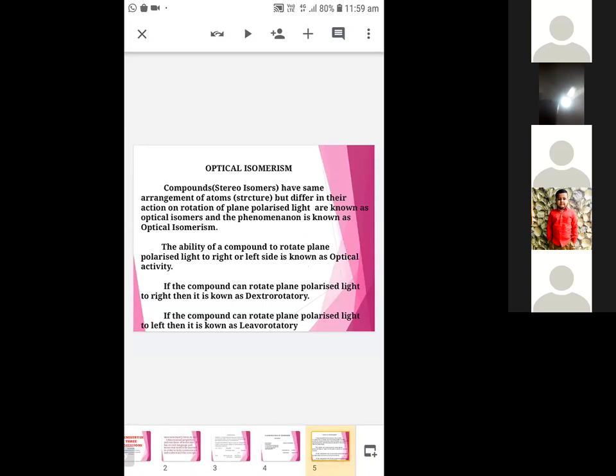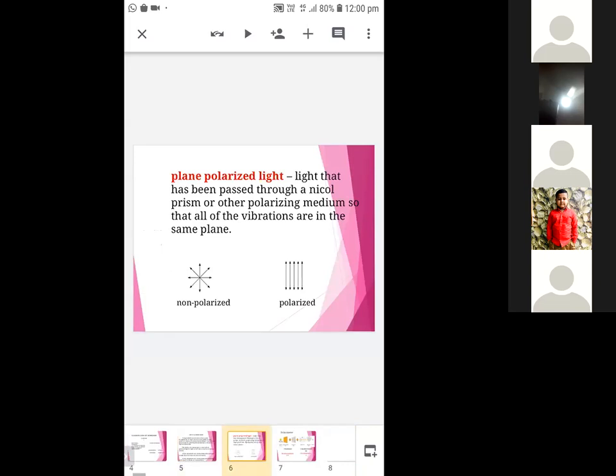Actually, the ability of a compound to rotate plane polarized light to the right side or left side is known as optical activity. If the compound can rotate plane polarized light to the right side, then it is denoted as dextrorotatory. If the compound can rotate plane polarized light to the left, then it is known as levorotatory. What do you mean by plane polarized light? Usually light vibrates in all directions. After allowing this light through a Nicol prism, the light vibrates in only one plane. So this light is known as plane polarized light.